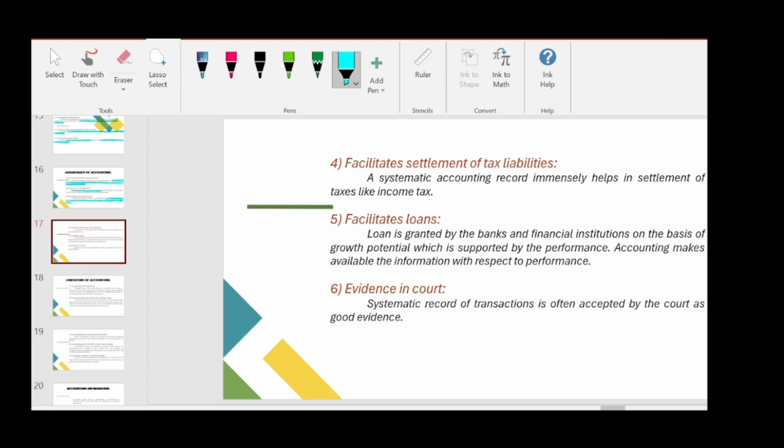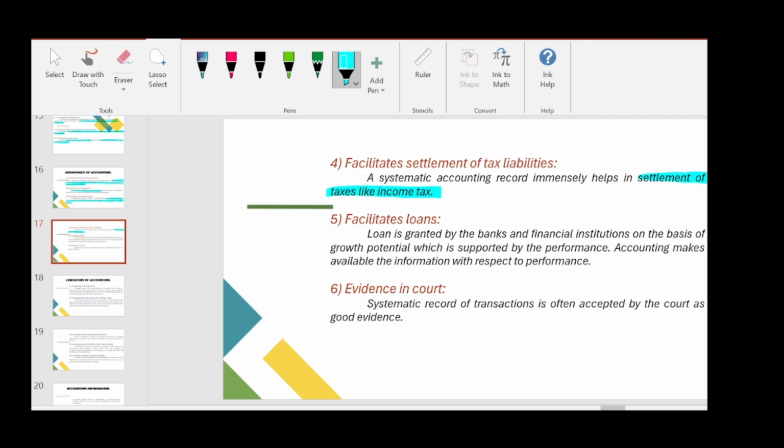What happens if we didn't maintain financial statements, and we made some miscalculation and our income is shown more than it actually is? Then we will pay more income tax. So it is very important to maintain our accounts, and from that correct income we will pay income tax. A systematic accounting record immensely helps in settlement of taxes like income tax. So income tax is one example.